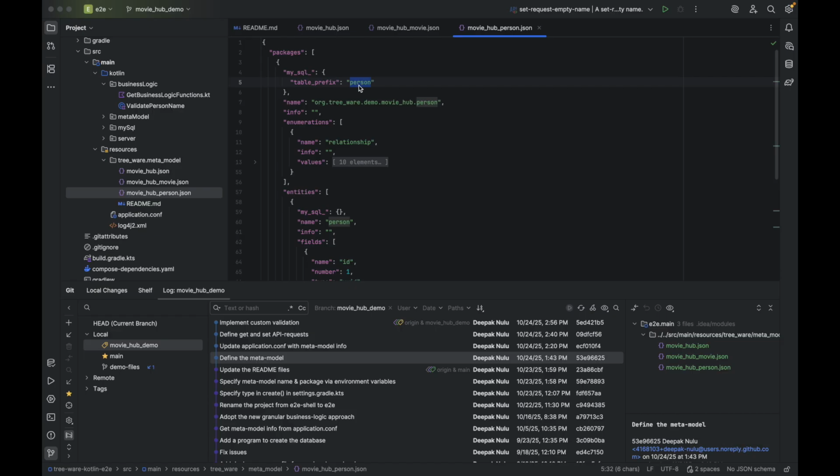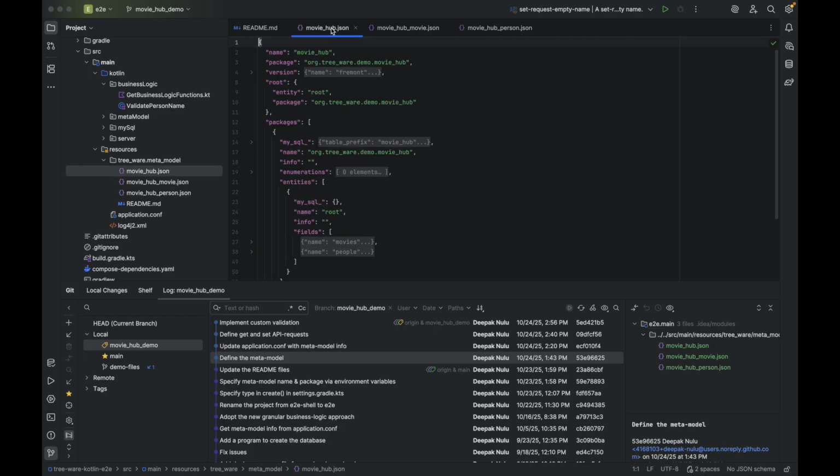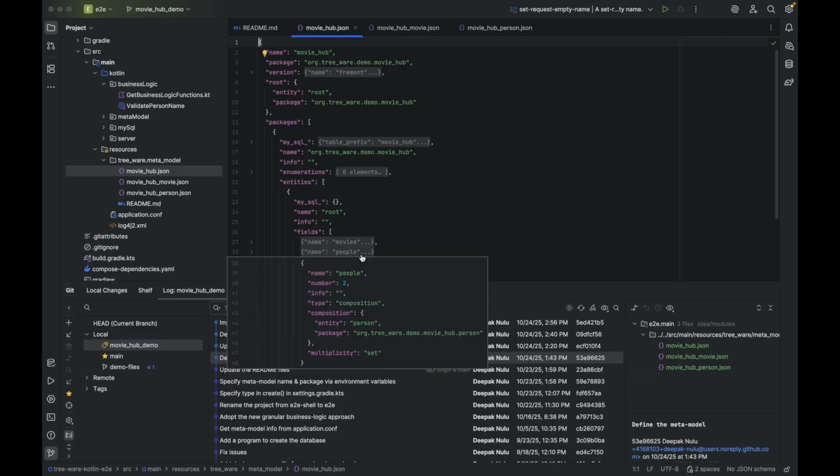You can also override the entity name, which is used as the table name by default. And even when you do not want to override anything, you still must specify an empty object here to indicate to Tree-Ware that you want this entity to be stored in MySQL. The movie package contains enumeration and entity definitions for movies, and this file contains a root entity that points to movies, a list of movies, and a list of people.